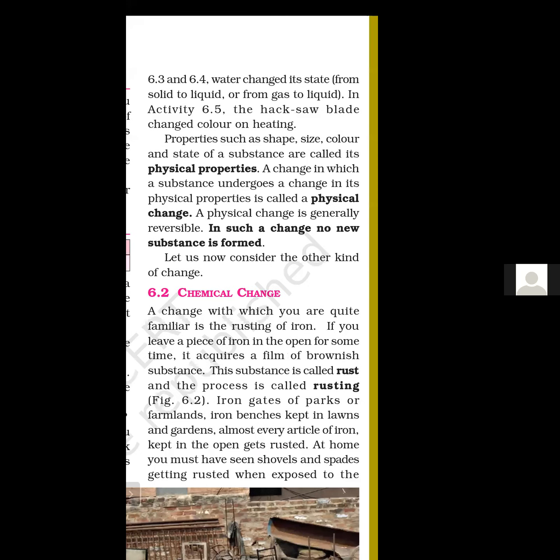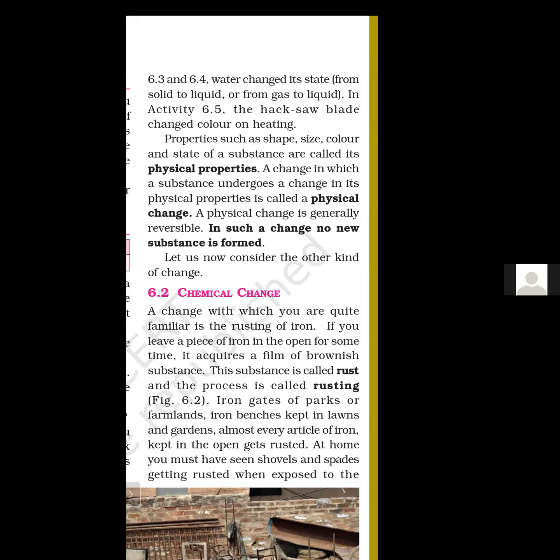Now let's discuss another change, chemical change. A change with which you are quite familiar is rusting of iron. All of you have many articles made up of iron at your home.